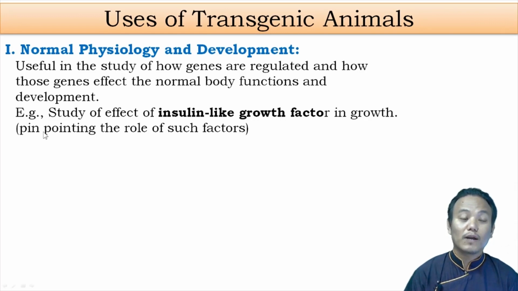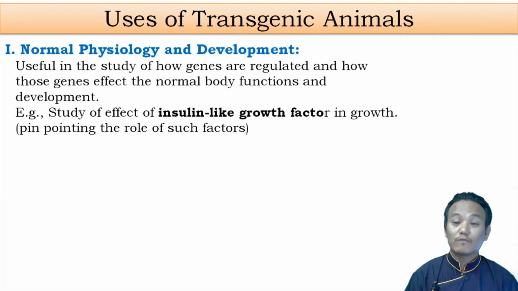Such a study will help us pinpoint the role of insulin-like growth factors. Otherwise, we won't be able to tell what their role in the growth process is. We can delete or alter that particular gene within the transgenic animal and see the effects of such genetic alterations. So transgenic animals are useful in the study of normal physiology and development.